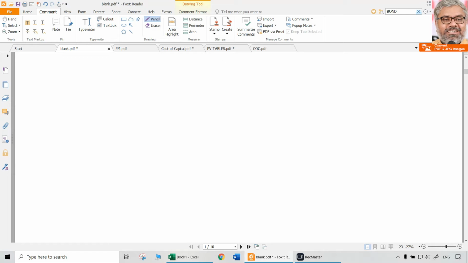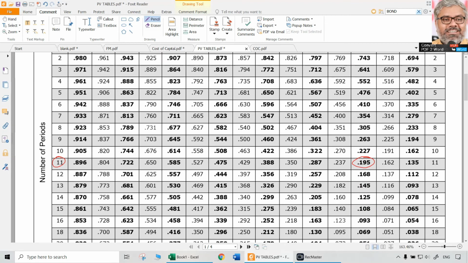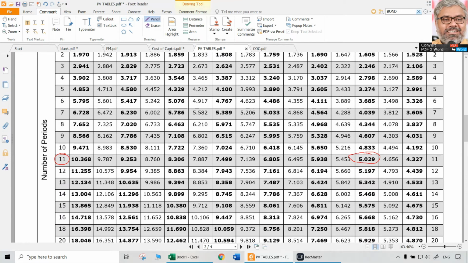So technically, valuation of a bond is about discounting the future cash flows. How much would an investor be ready to pay? What is the present value of the interest that they are receiving, plus the present value of the redeemable value that they are receiving? So what should we do? We have to take PVIFA for 11 years at the rate of 16%. 16%, 11 years. So that comes to 5.029.